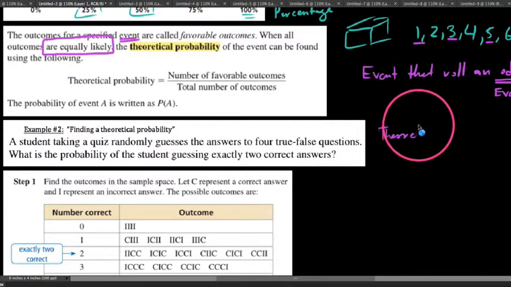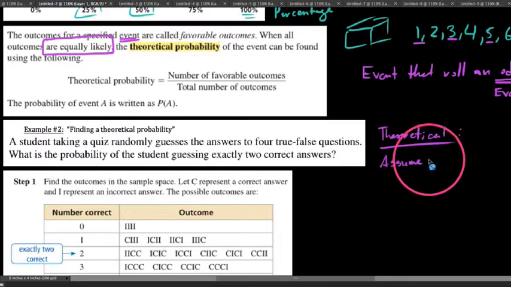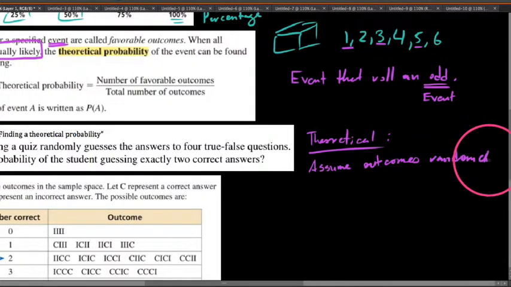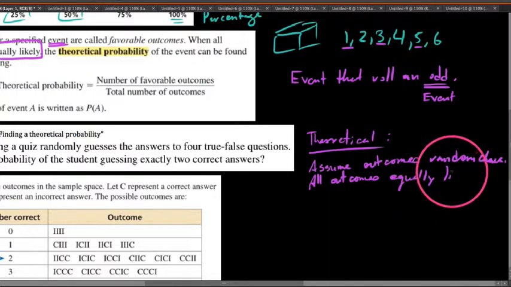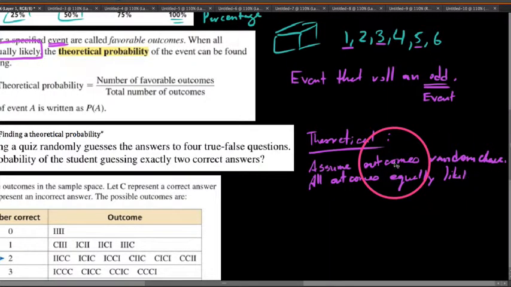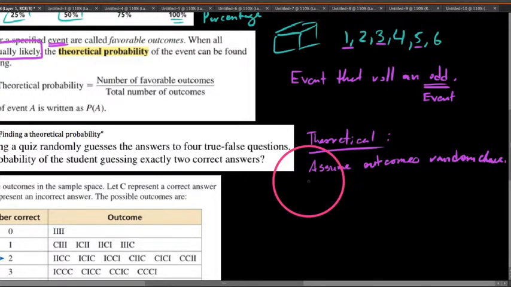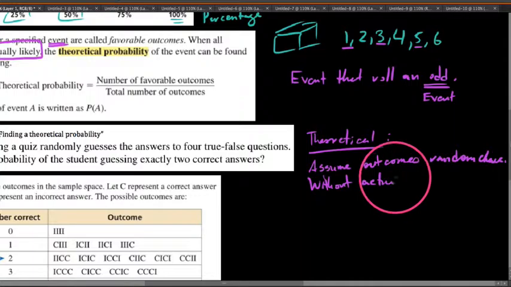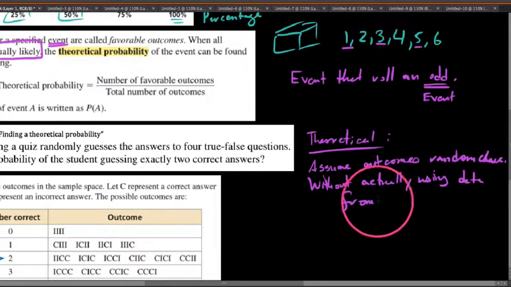Theoretical probability basically assumes outcomes are random, chance. We'd say all outcomes are equally likely. Well, I don't want to indicate that they're all equally likely, because that would be classical probability. Basically, we would say this is without actually using data from experiments that we conduct.